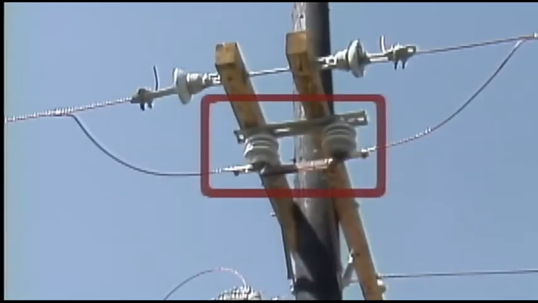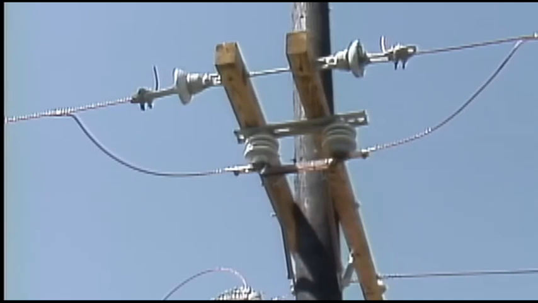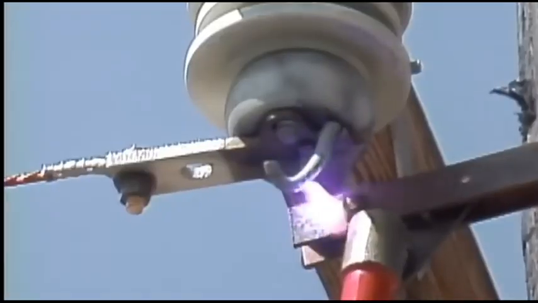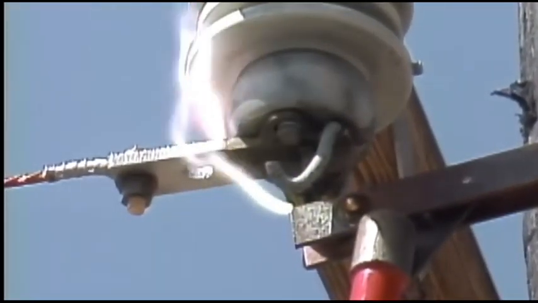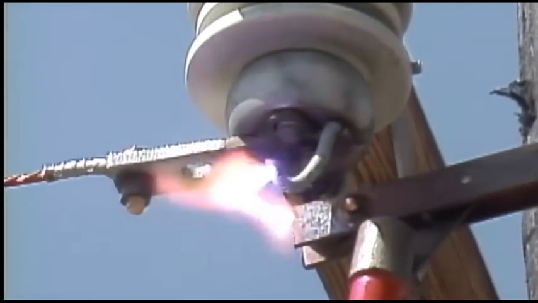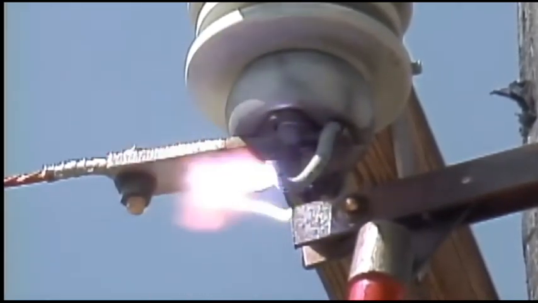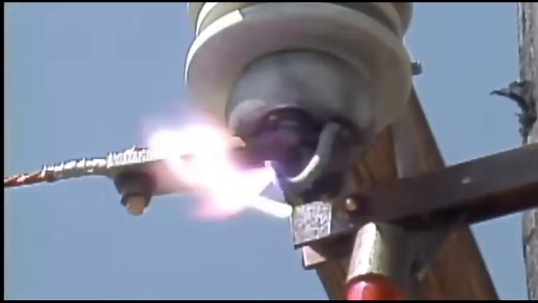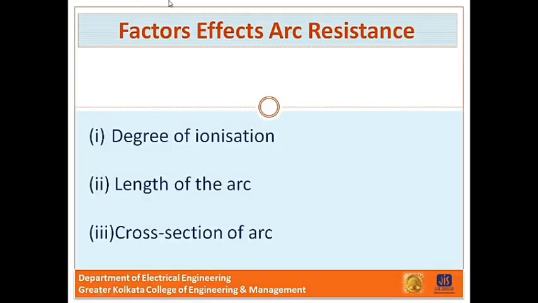Now you can see a practical example of arcing phenomena in circuit breaker. When contacts are separated, an arc is formed between the contacts of the circuit breaker. Very dangerous, and it causes severe damage to the system. So we have to extinguish the arc as early as possible. Next one, factors affecting arc resistance.